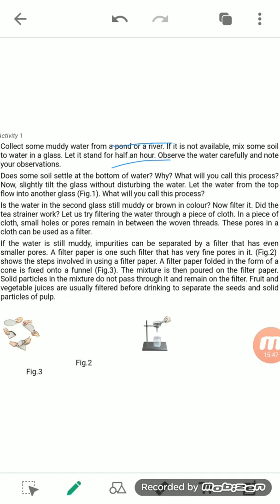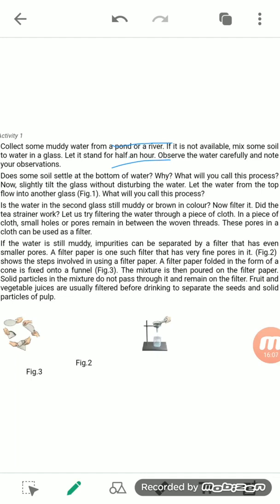So he is simply saying that we take a beaker or any container, add muddy water or soil to the water, and leave the container for some time. Then what do we observe?